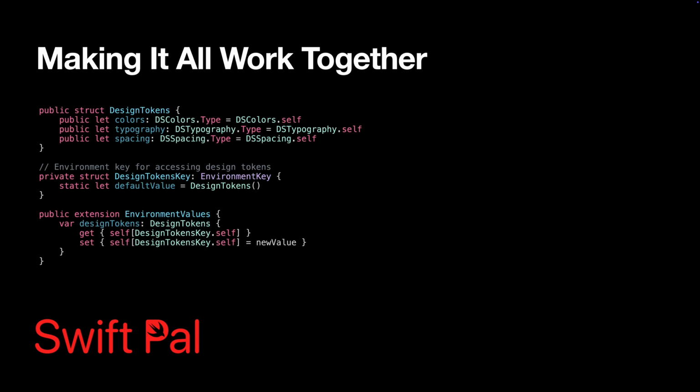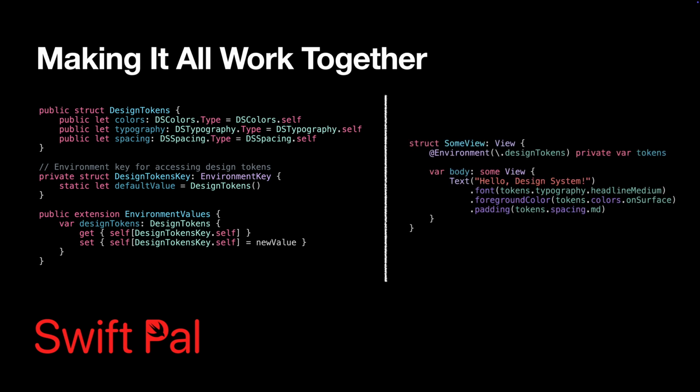Having these tokens is great, but they are useless if they are not easy to use. Let's create an environment-based system that makes these values accessible throughout your app. Now here's the cool part. You can access all your design tokens from any view using the environment. Tokens don't need to be passed around. They are easy to use and they are easy to modify. This is the foundation that makes everything else possible.